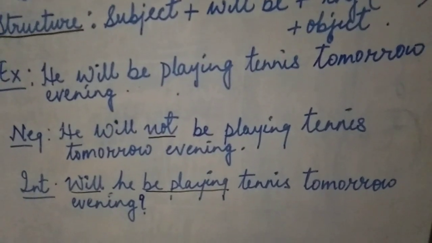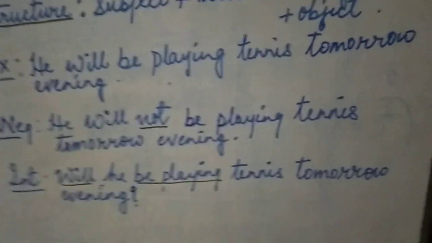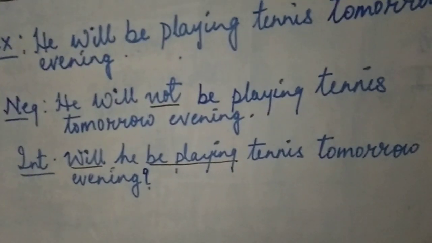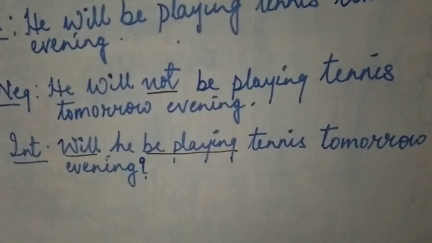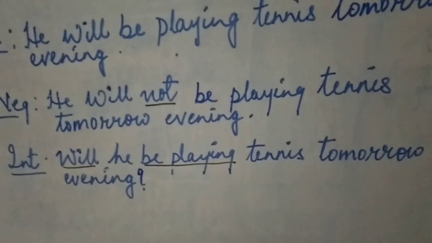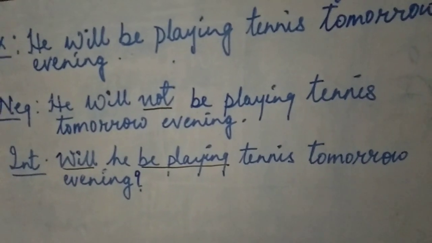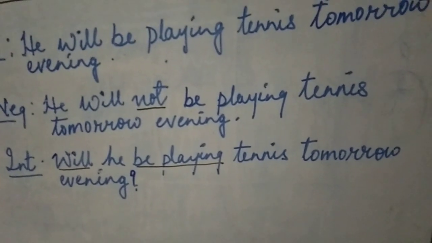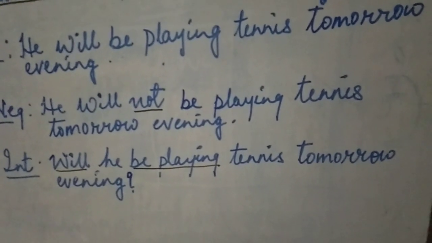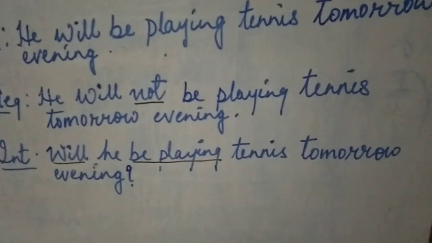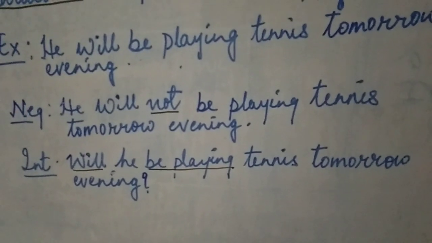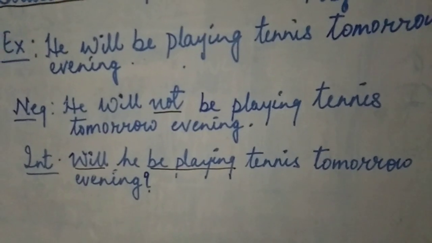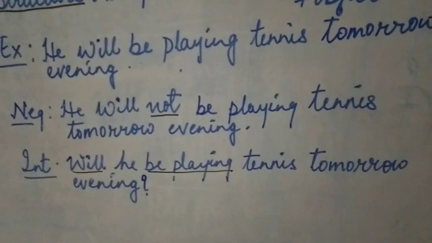Let's come to the interrogative sentence. In an interrogative sentence, as we have already discussed, the auxiliary verb will come first, then the subject, and then the main verb, and then the object of the sentence. Will he be playing tennis tomorrow evening? And then the question mark. So again, I am telling you that punctuation, the question mark, is very, very important in an interrogative sentence.